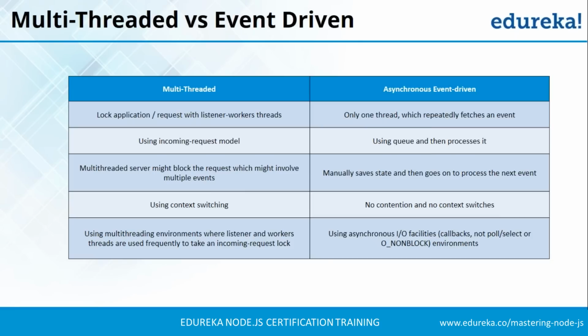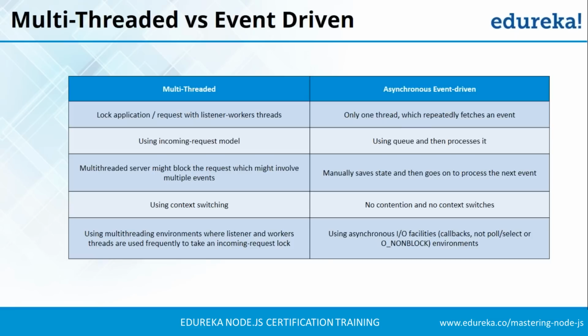Now in the third point, in case of multiple events, the multi-thread model will execute the events in a synchronous manner. For example, if we have event A and B, then event A will be executed first, and till that time event B will wait. Once event A has finished its execution, then event B will be executed. While in case of asynchronous event-driven, event A and event B will be processed asynchronously. They both will be executed simultaneously, and once an event has completed its execution, it will send back the result.